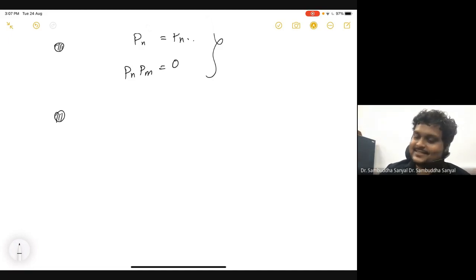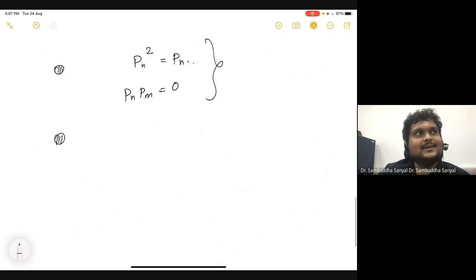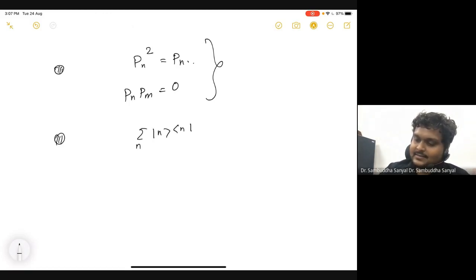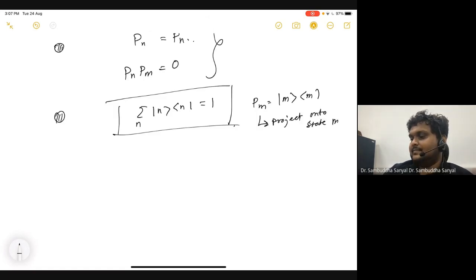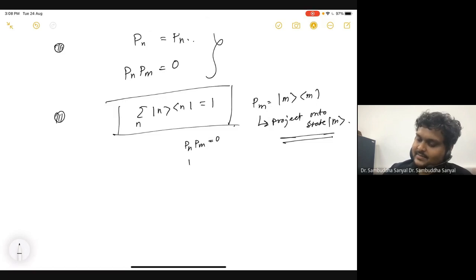Now I want to continue this for state vectors or state kets. Remember there are two identities we learned. One is the resolution of identity. And we learned there is a projection operator, let me call it P_M, so that its job is to project onto state M. And then we learned that there are two more properties. One is written above, but I'm writing it again.